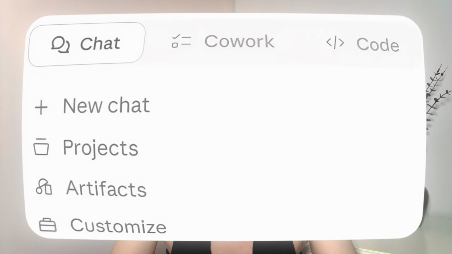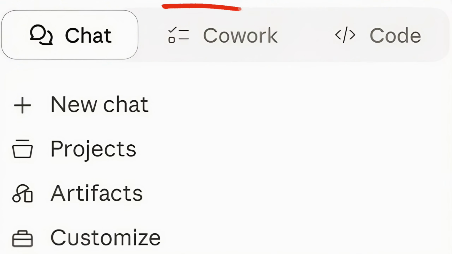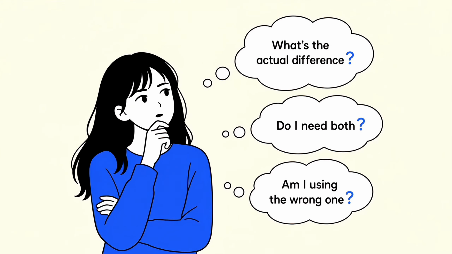If you've just started using Claude, or you've been using it for a while and never really thought about it, at some point you'll notice there are two things sitting right next to each other in the app, Claude Code and Co-work, and you wonder what's the actual difference. Do I need both? Am I using the wrong one?